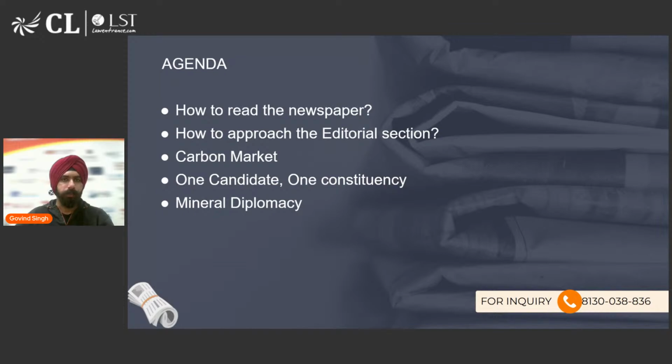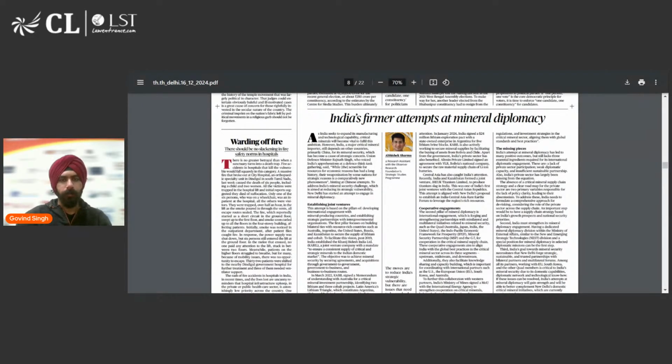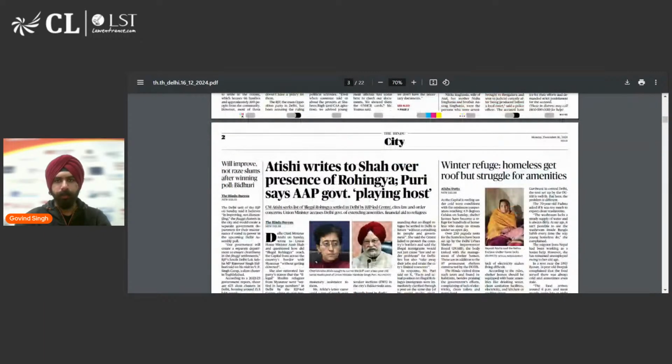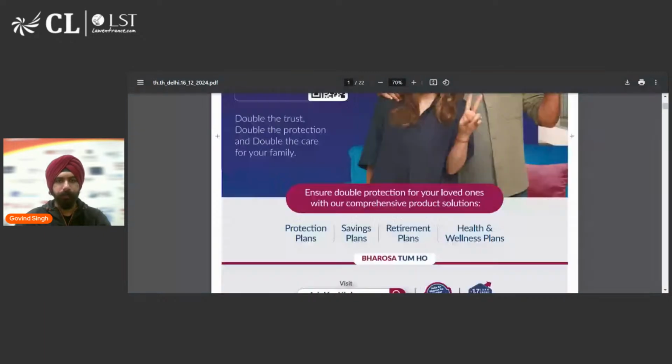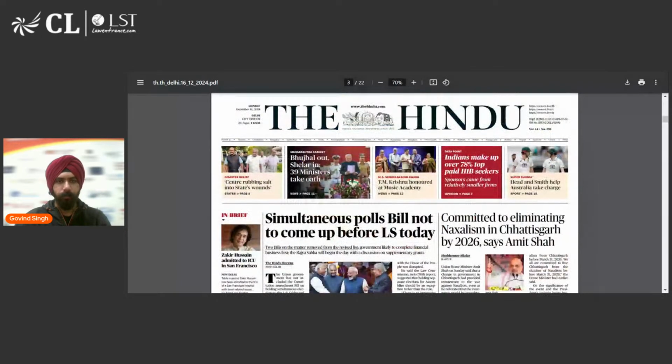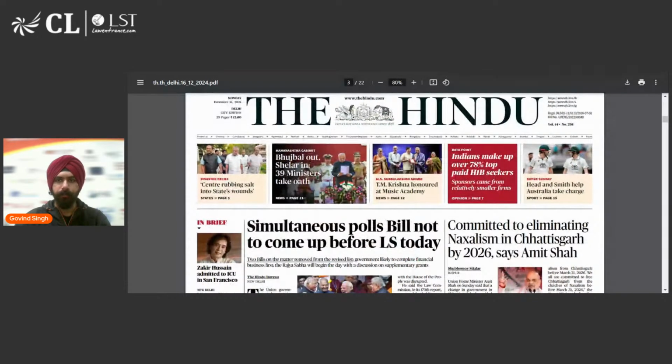Just quickly give me a response in the chat box when you can see the newspaper on my screen. I can see a few of you attending this live, so please give me a response. If you can see the newspaper on your screen, you can give a quick yes in the chat box if it is visible. Okay, Hari says yes. So I'm going to go with that affirmation.